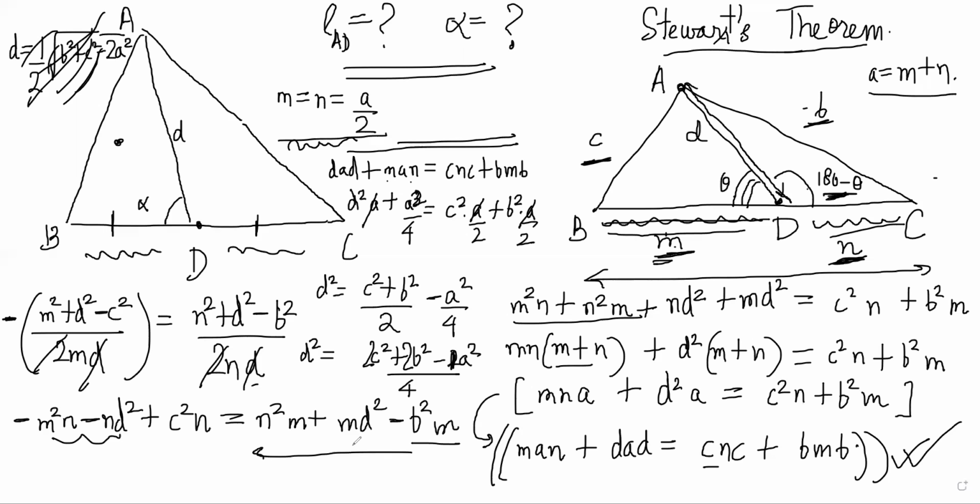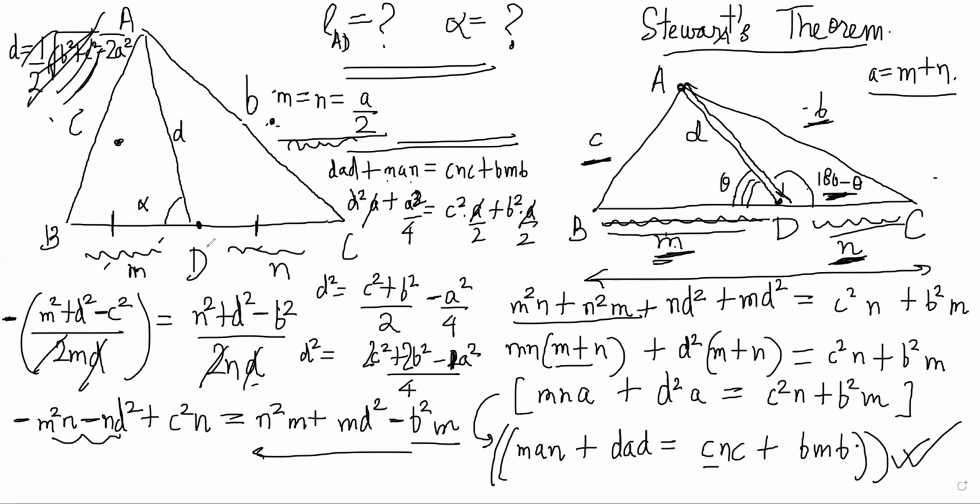I will not do examples, but you know how to use it. You just have to learn what CNC means and BMB means. If you put M here and N here, it will be M into this side, C square, BMB into CNC, right?